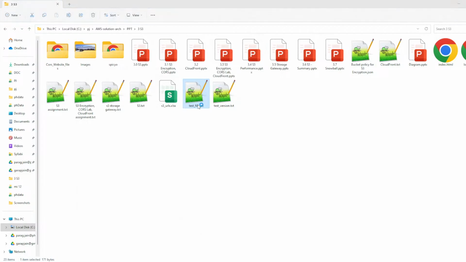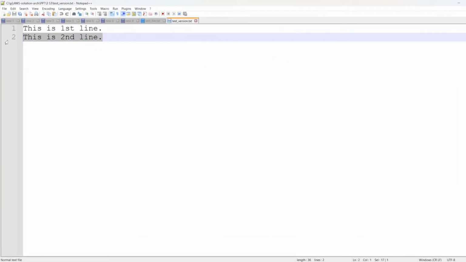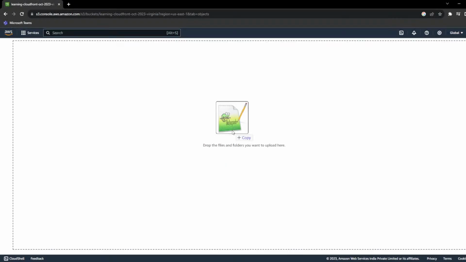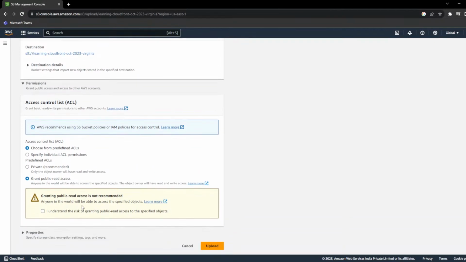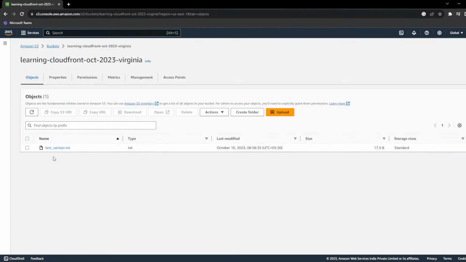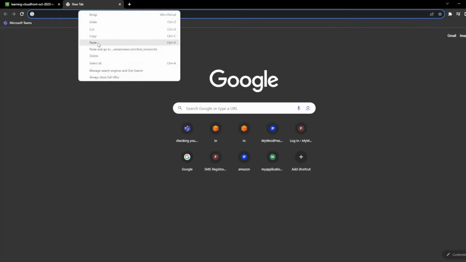I'm just having one line in this file right now: test underscore version. I upload this file in my S3 bucket, give it public access and upload. Why am I giving public access? Just to show you. Click here, copy the object URL and paste it in the browser. So you can see the file is available. The data is there.